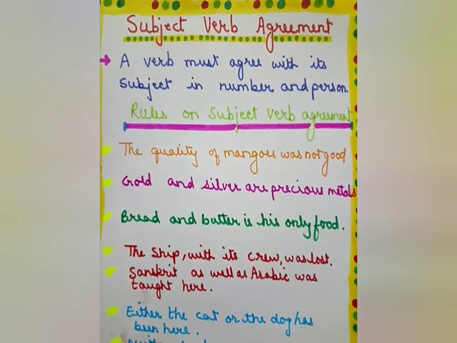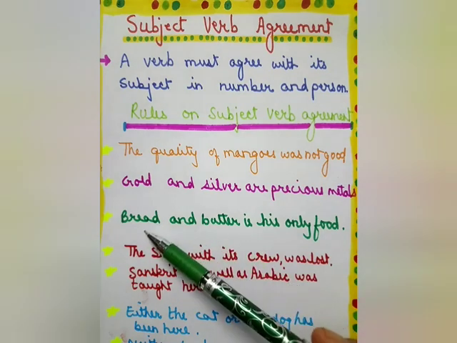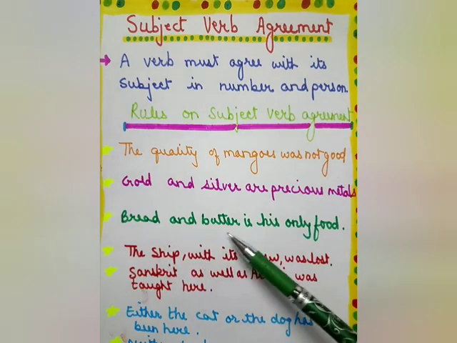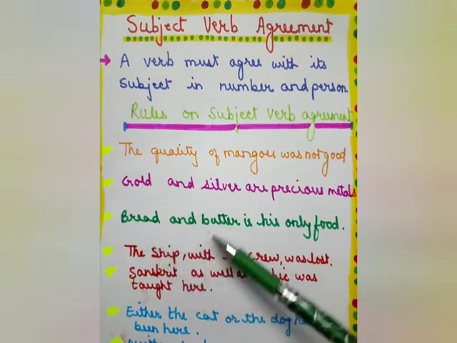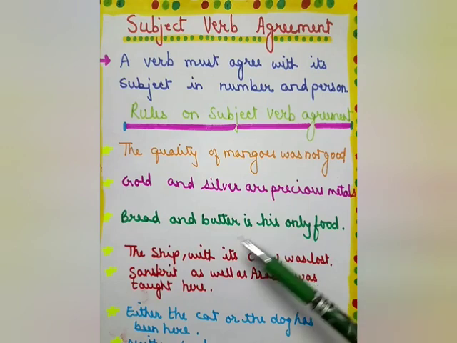But if both nouns suggest one idea to the mind, a singular verb is used. For example, bread and butter is his only food. Here, bread and butter are joined by and, but they may suggest one idea. It is one thing. So we have used is. Another example is the horse and the carriage is at the door. The horse and the carriage is taken as one. So we have used is.